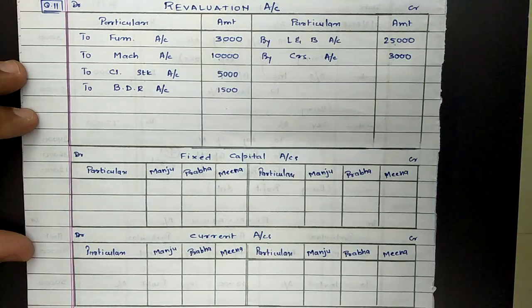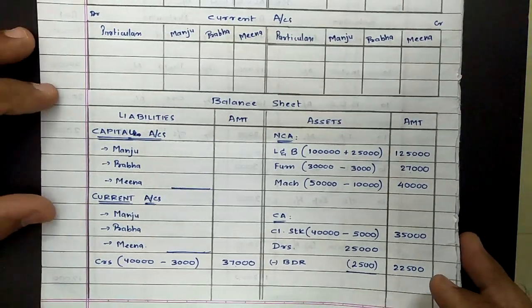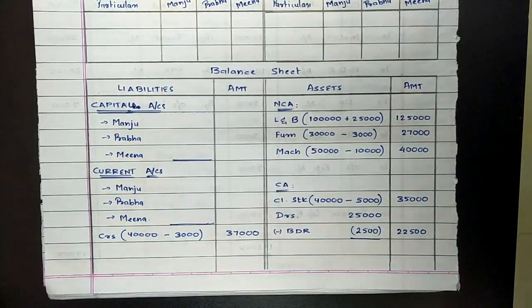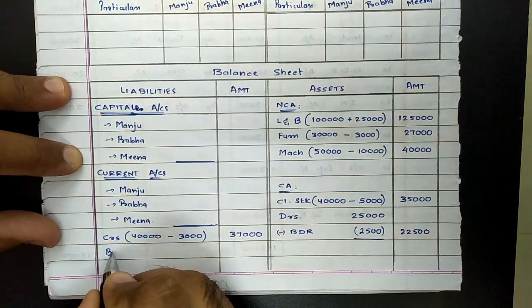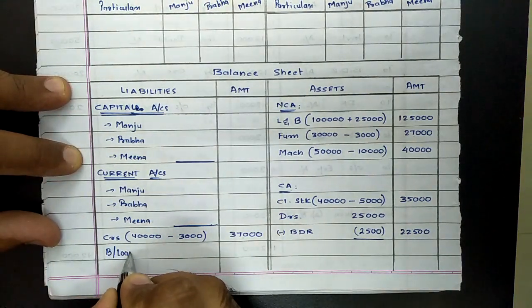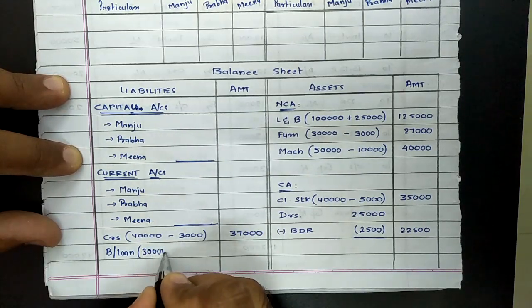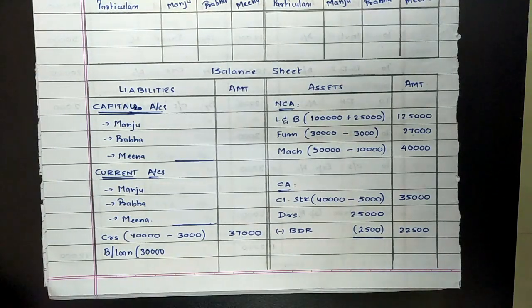Then last adjustment, interest on bank loan for 3 months is outstanding. In balance sheet it is provided there was 12% bank loan worth 30,000. Bank loan was worth rupees 30,000, and here hint is given that interest for 3 months is outstanding. So if we calculate interest at the rate of 12% on 30,000, it comes to 3,600, but that comes for full year.